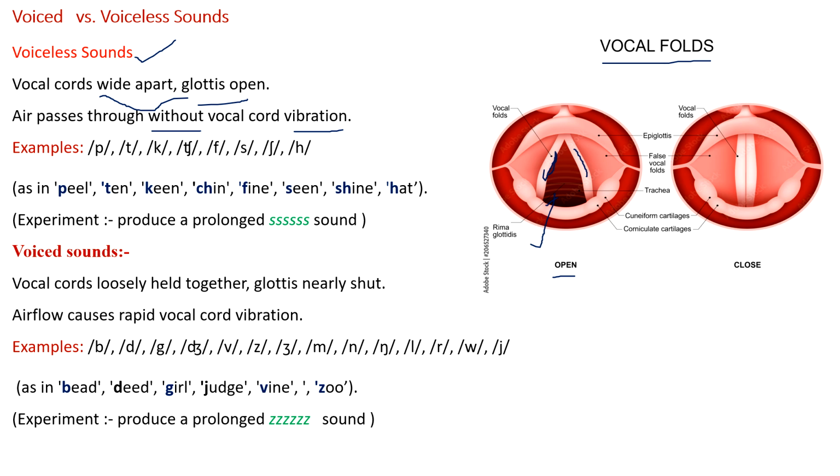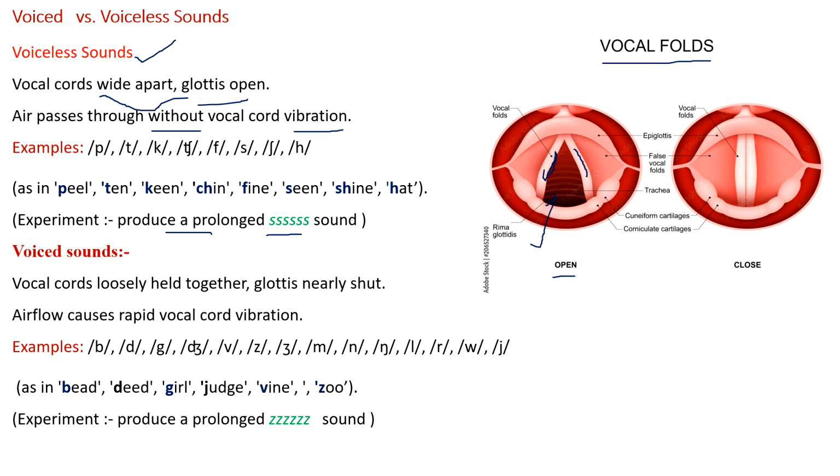Let's see how to find whether a sound is voiceless or voiced. Let's do an experiment. Try to produce a prolonged hissing sound and put your fingers on the Adam's apple or larynx.